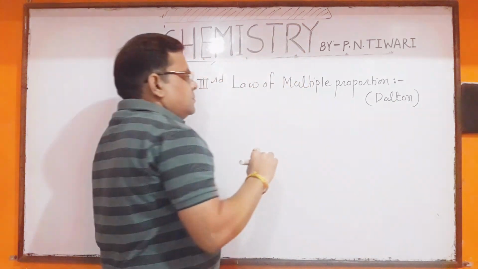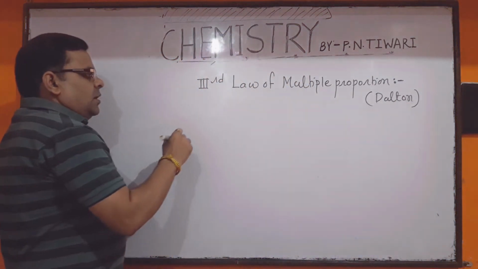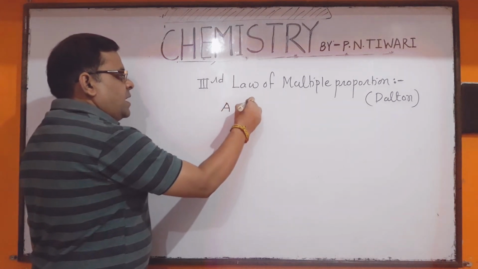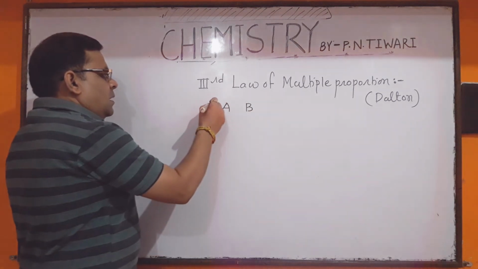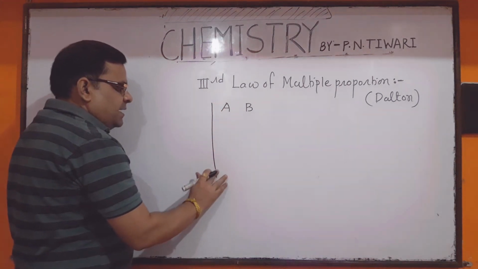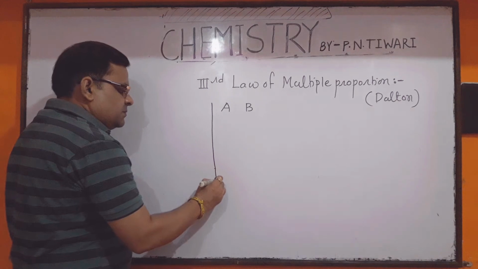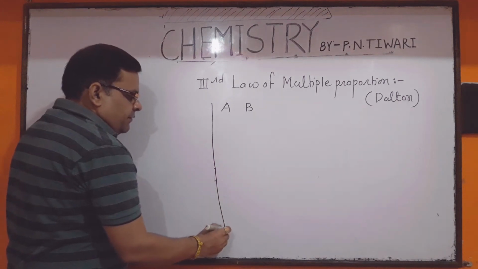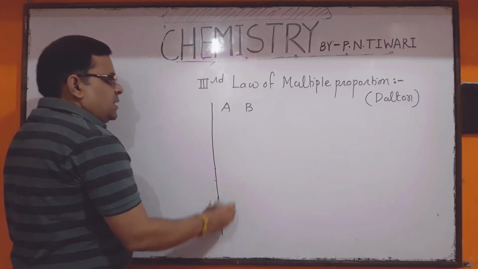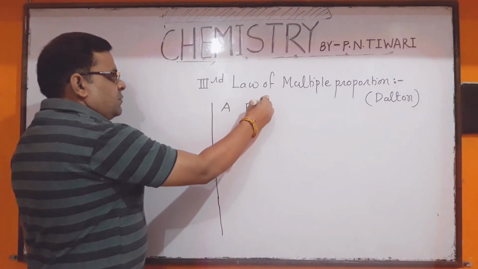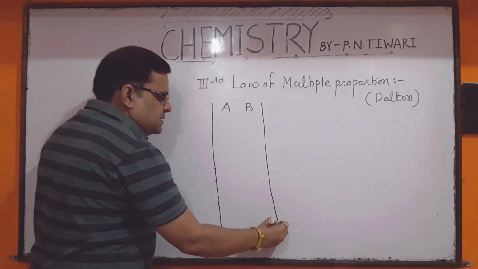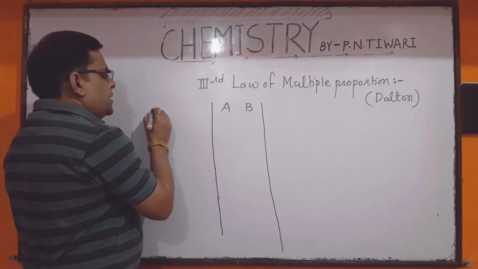What is this law? According to this law, if two elements A and B combine together to form two or more different kinds of compounds, then the different weights of one element in these compounds, which combine with the fixed weight of another element, always have a multiple ratio.